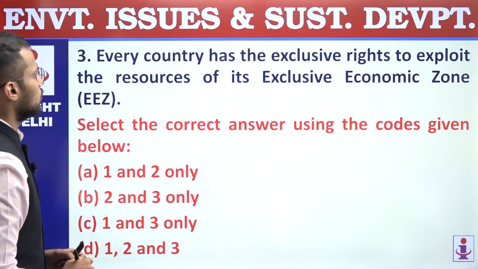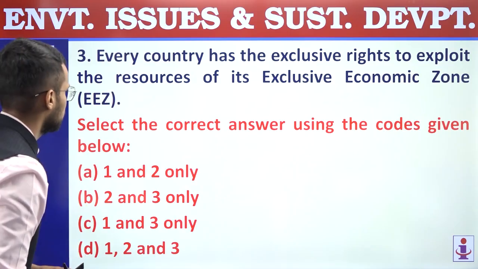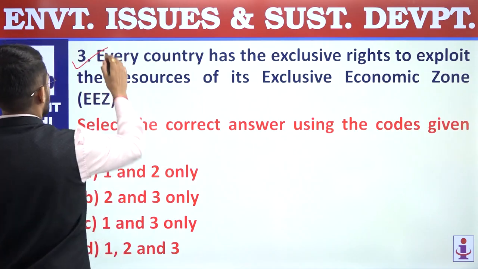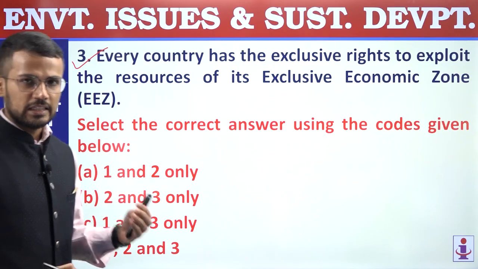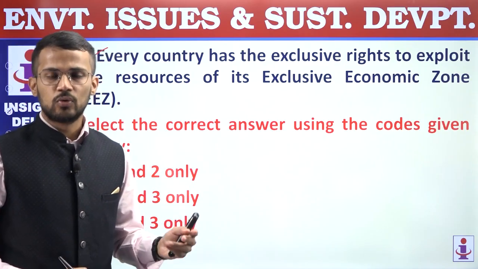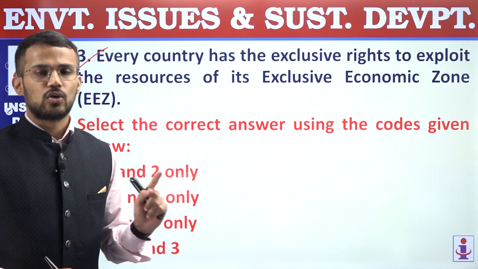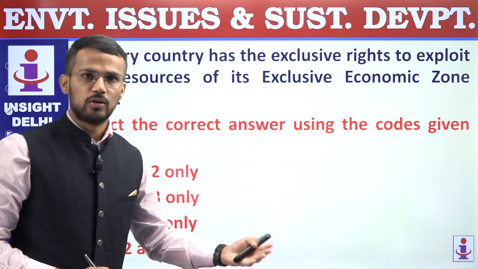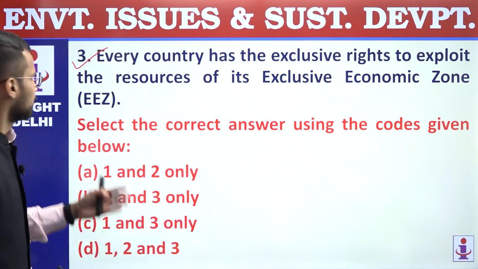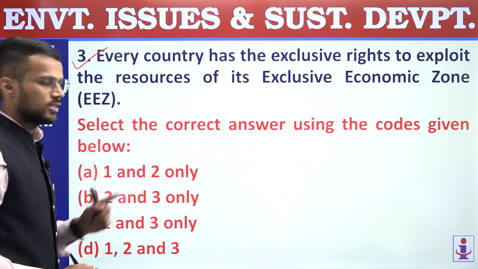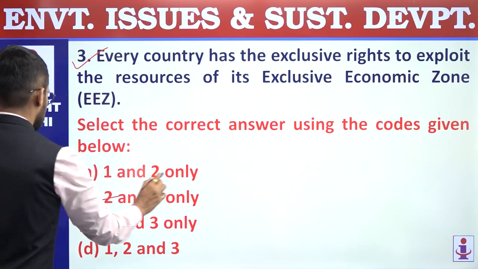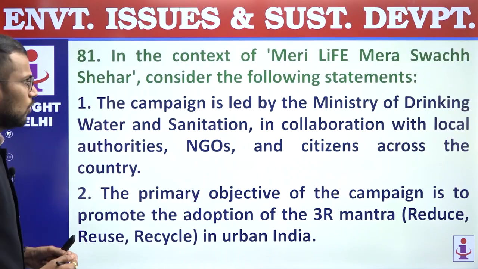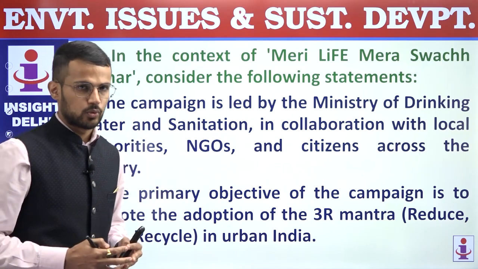Third, every country has the exclusive rights to exploit the resources of its exclusive economic zone. This is also a correct statement regarding EEZ. In EEZ, whatever resources are found, the right on those resources belongs to the country along whose territorial waters that EEZ exists. So the second and third statements are correct. First is incorrect. We are supposed to find out correct statements. Answer is B, 2 and 3 only. Question number 80, answer is B. Now we will be starting with current affairs questions.